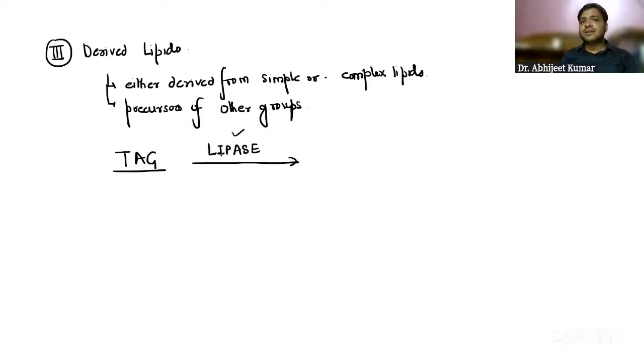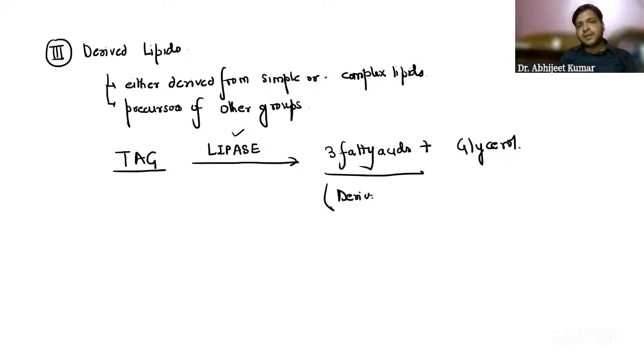Lipase is the enzyme which will break the triacylglycerol. Triacylglycerol was formed from three fatty acids and also from glycerol. So these three fatty acids are nothing but derived lipids, and this glycerol is also a derived lipid.